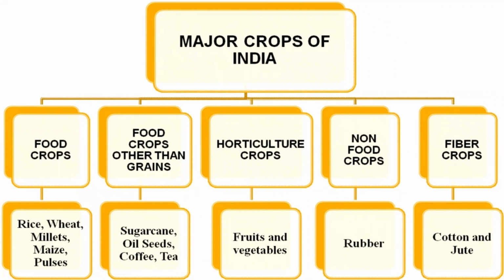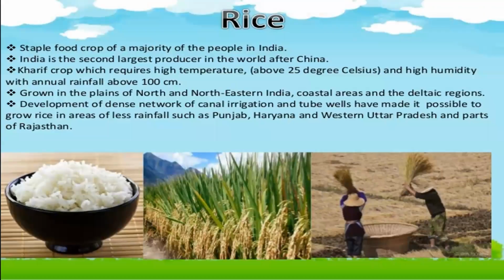Under food crops, other than the grains, they're called sugarcane, oilseeds, coffee, tea. Horticulture crops are all fruits and vegetables. Non-food crops are rubber, and fiber crops are called cotton and jute. Let us discuss in detail about these major crops.